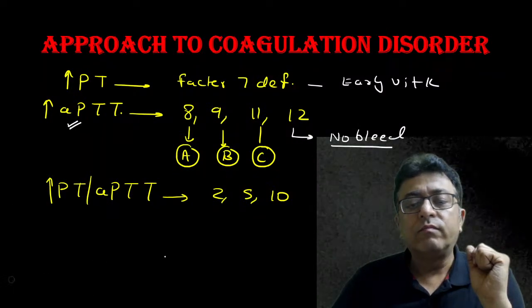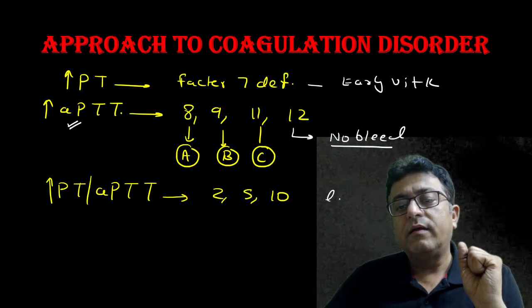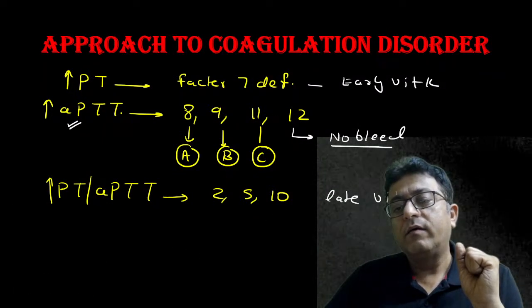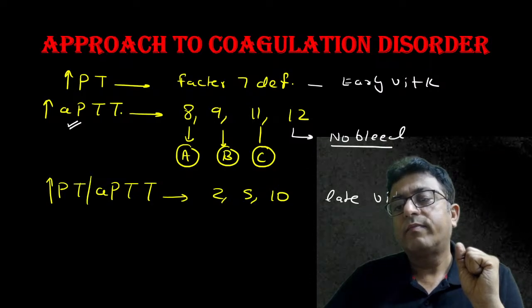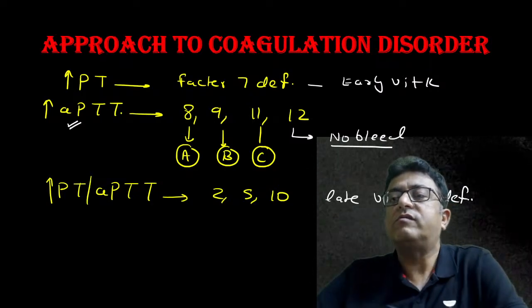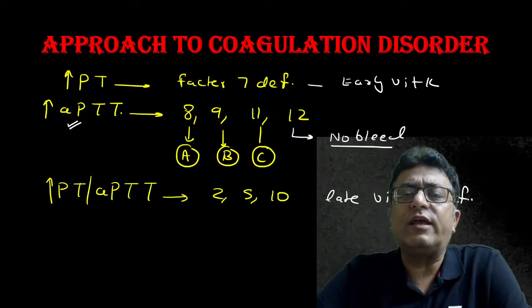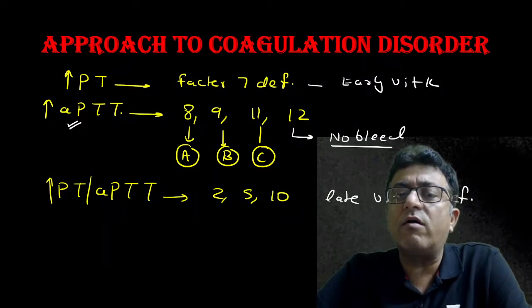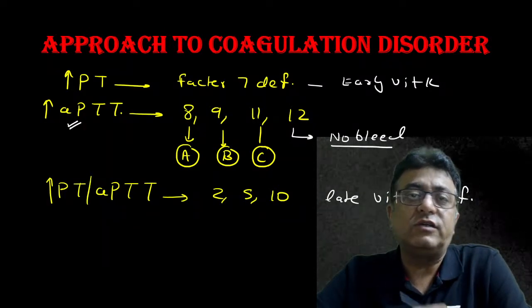Both are prolonged also in late vitamin K deficiency. So go slowly. If only PT is prolonged, it's factor 7 deficiency.